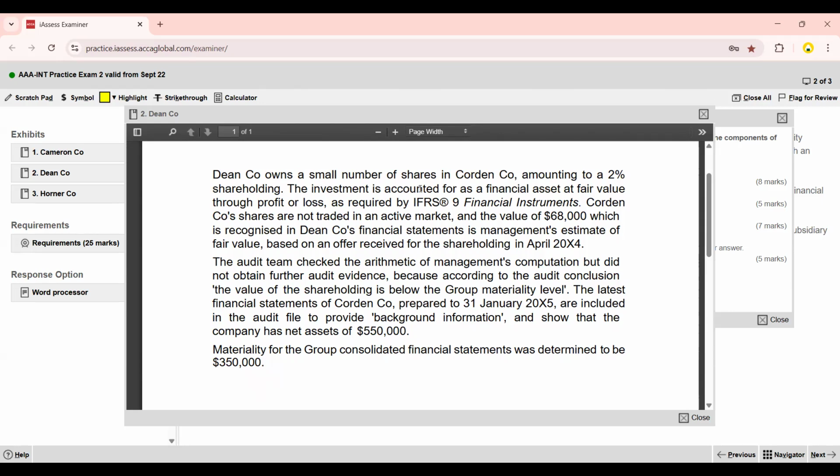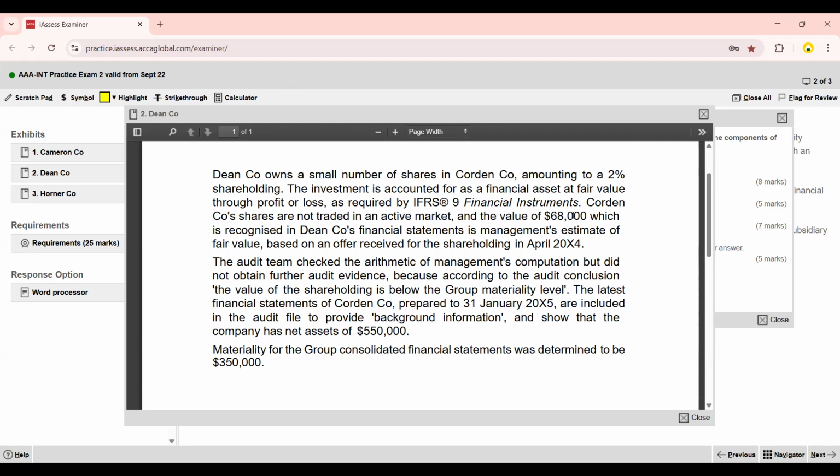The investment is accounted for as a financial asset at fair value through profit or loss as required by IFRS 9 Financial Instruments. Corden Company's shares are not traded in an active market. That's good, the examiner also gives this. Remember IFRS 13 Fair Value Measurement.